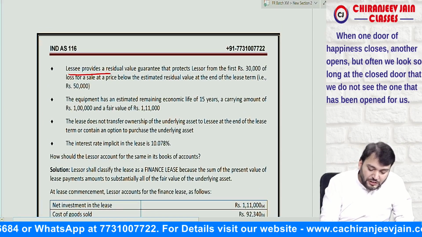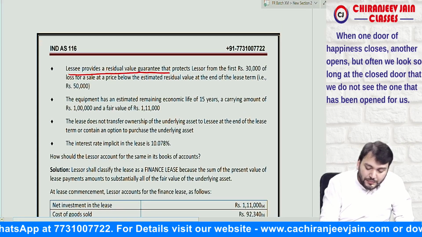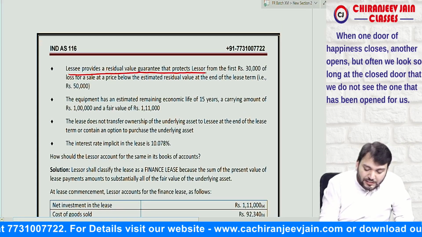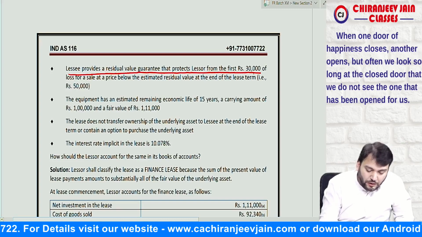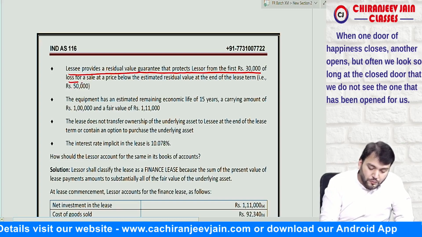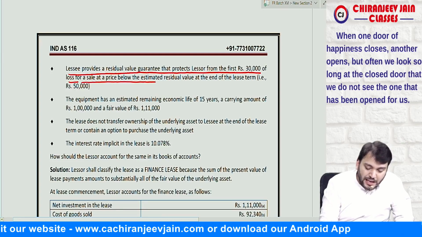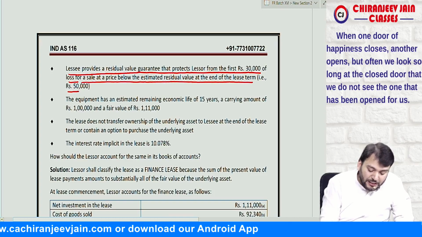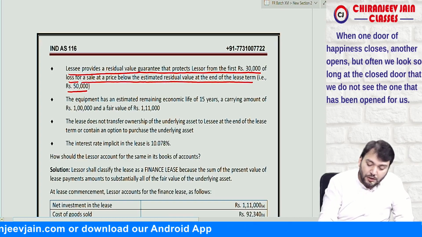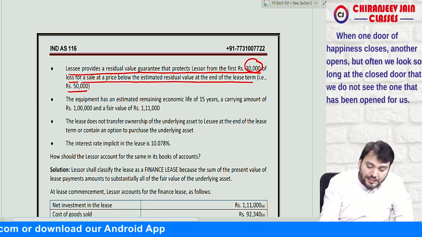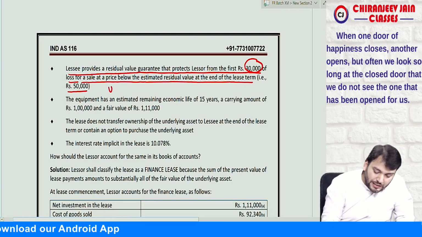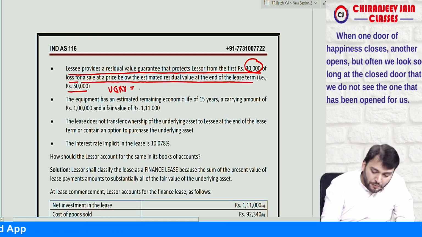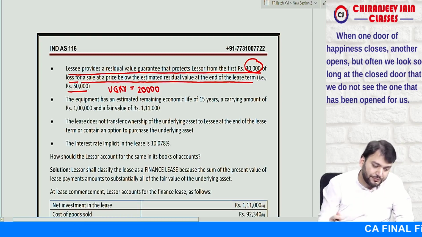Lessee provides a residual value guarantee that protects lessor from the first rupees 30,000 of the loss for a sale at a price below the estimated residual value at the end of lease term. So what was the expected residual value? 50,000. So what is the residual value guarantee? It is 30,000. So what is unguaranteed residual value? Unguaranteed residual value is how much? 20,000. Understood? Correct.